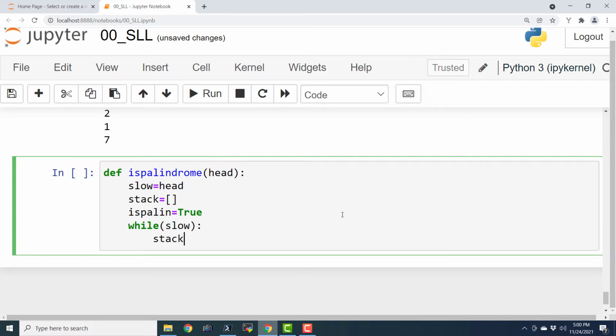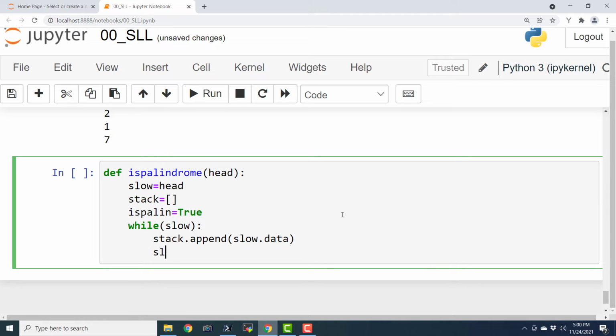Stack dot append slow dot data. So we are going to keep on adding the data to that stack in every iteration, and slow equals slow dot next.